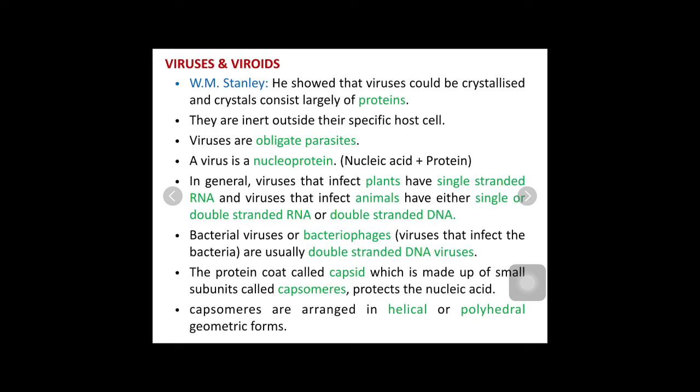Apart from nucleic acid, viruses also possess protein, and this protein serves as a protective coat. The name of the protein present in the virus is the capsid. The capsid is made up of small subunits, and these subunits are called capsomeres. These capsomeres are arranged in specific fashions, either in a helical way or in a polyhedral geometric form.